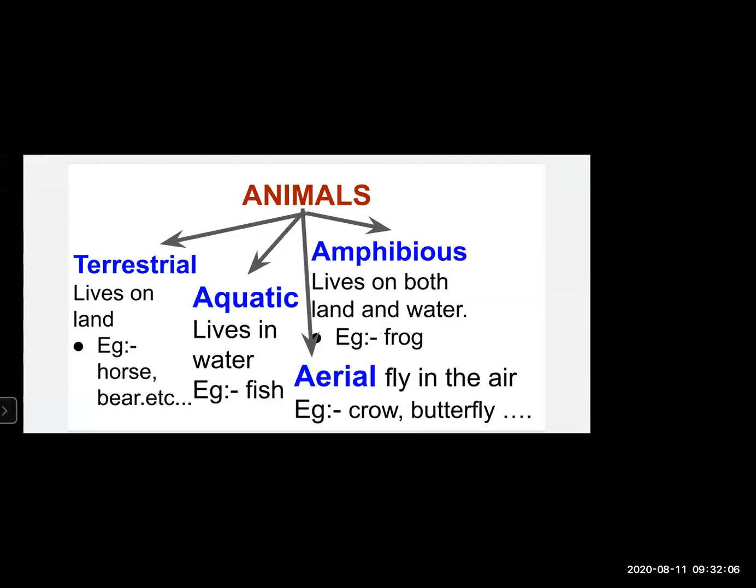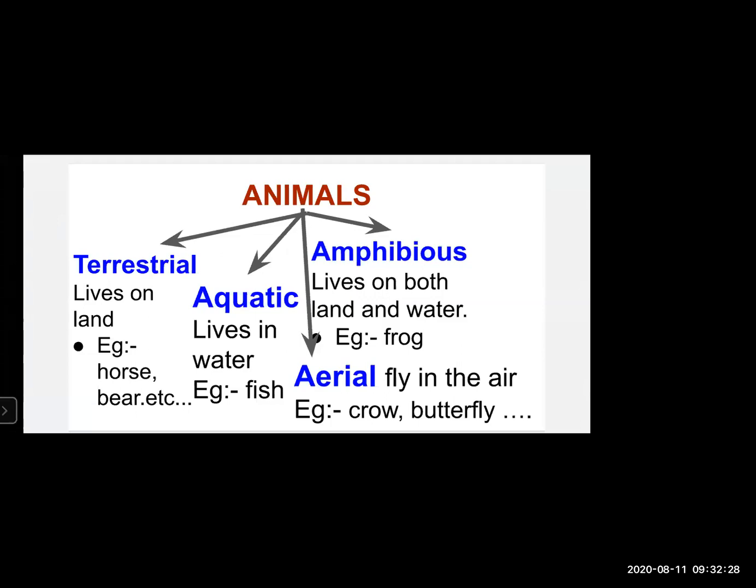Also, yes, those are aquatic animals. Now, aerial animals. Aerial animals are such animals which fly in the air. So, for example, crow, butterfly, pigeon, parrot, sparrow. You can add many more.